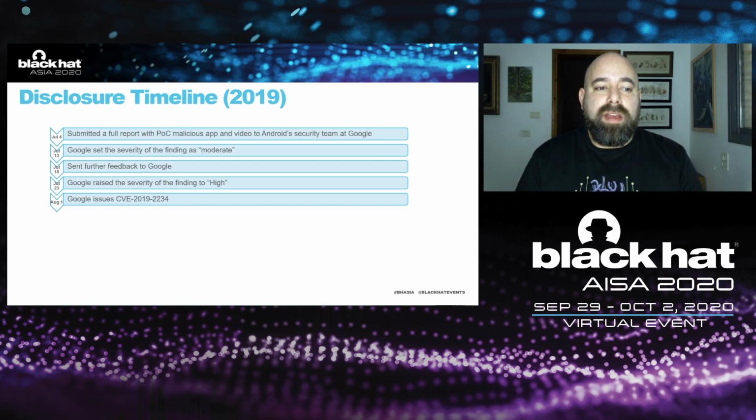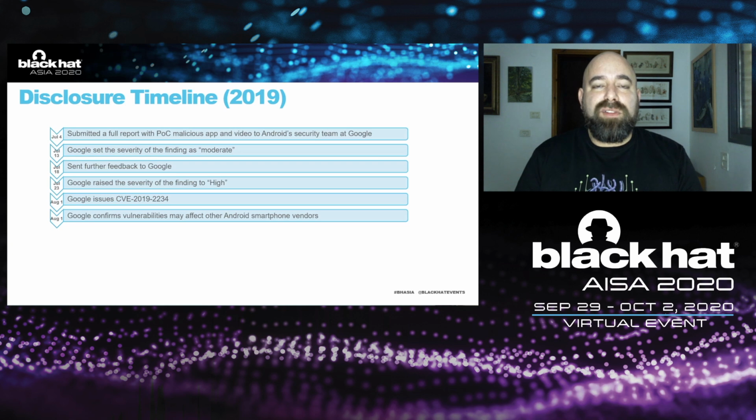Then in August, Google issued the CVE ID, and during that time we started thinking that since a lot of other vendors were using very similar camera applications and obviously using the same Google personal assistant with these same features, they might also have the same issue. We started experimenting. We talked to Google about that, and they actually confirmed that other Android smartphone vendors from the Android ecosystem may also be vulnerable to that.